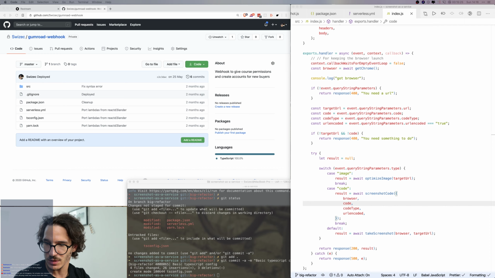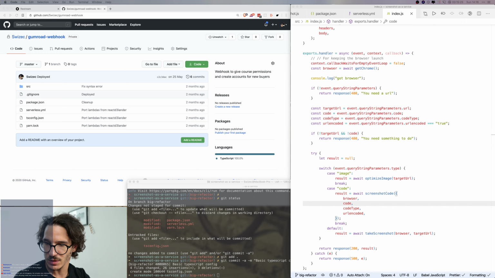So let's change this. The screenshot function is going to be handled by screenshot.handler, and then we're going to have screenshot embeds.